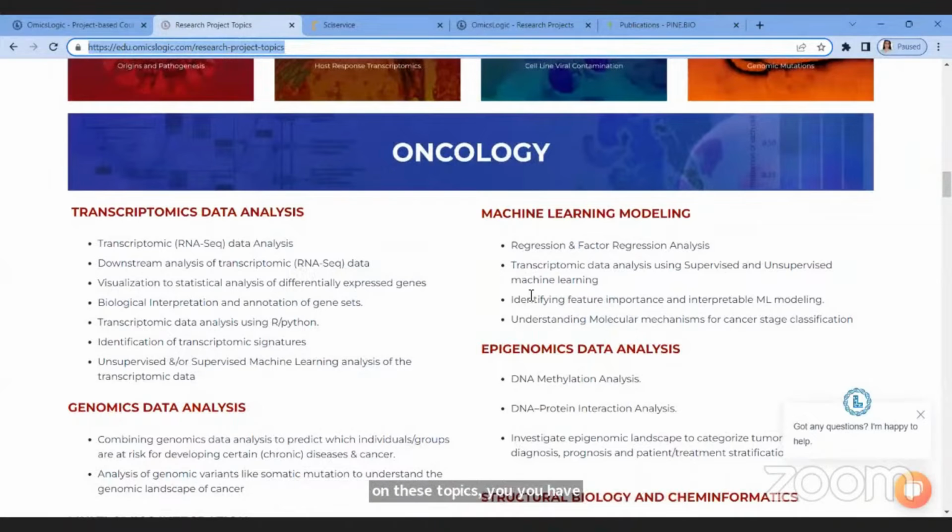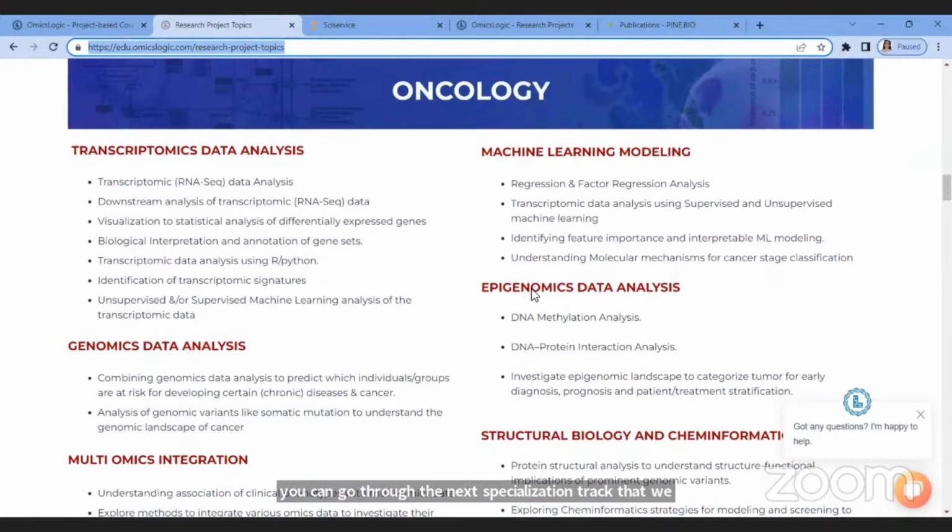The next specialization track that we have is oncology. So here we have various types of research questions that you can answer under different categories of data analysis that is possible. And the list is very huge in number.